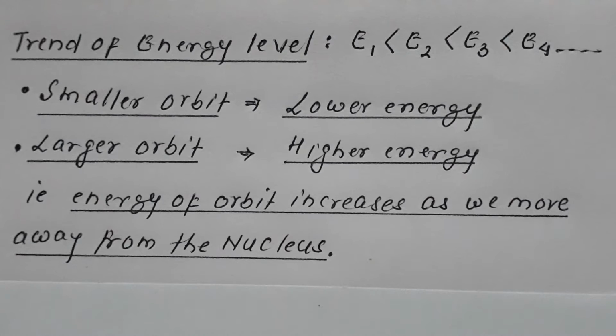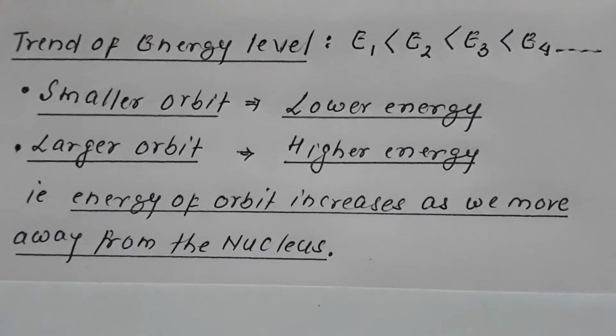So this was the first postulate. Let me repeat it briefly. This first postulate says that in an atom, all positive charge particles, that is protons, condense to form the nucleus at the center of the atom, around which electrons revolve. The paths in which electrons revolve are termed as orbits.